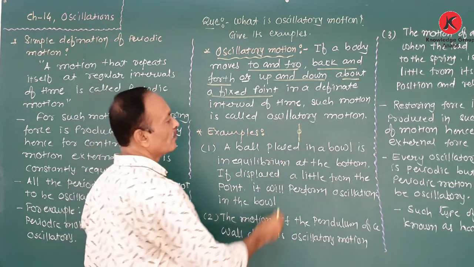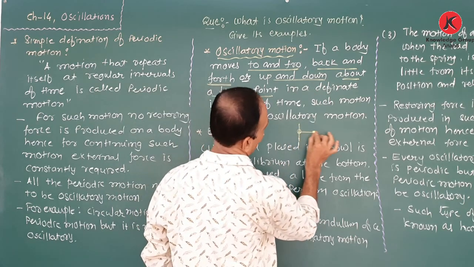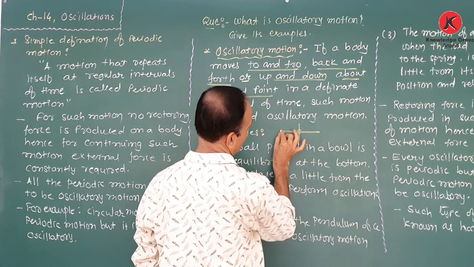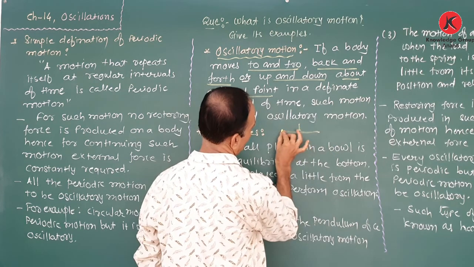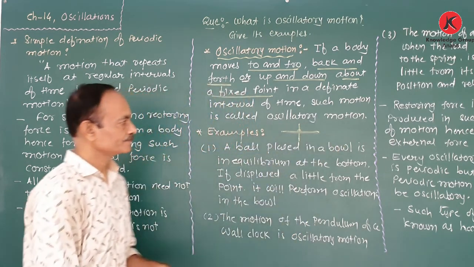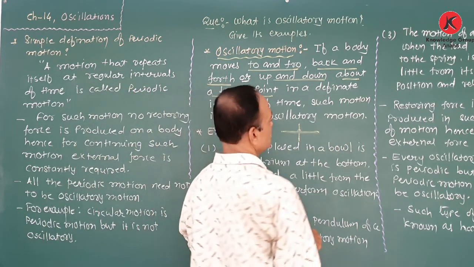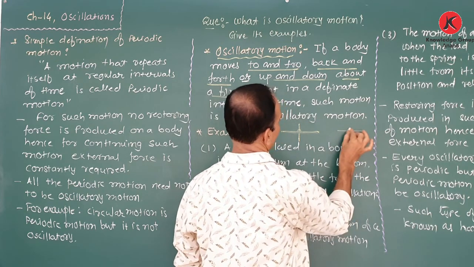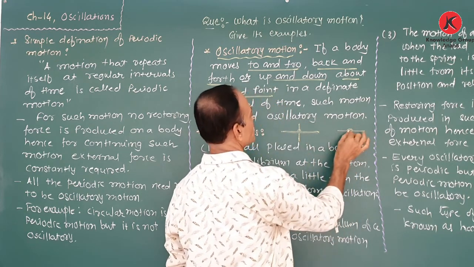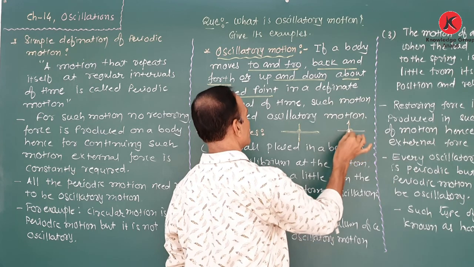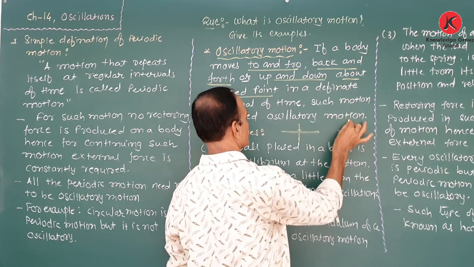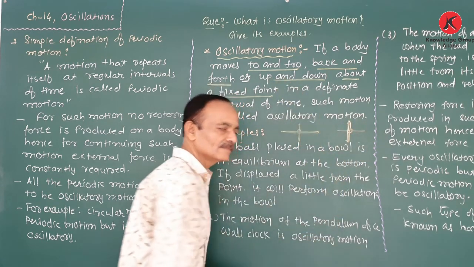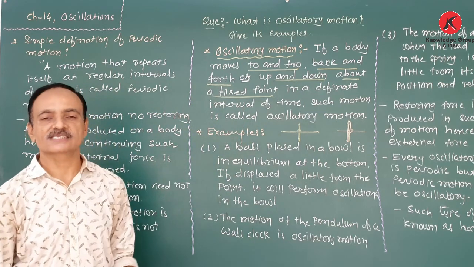This body moves fro and to. Or in other words, if the body is at the equilibrium position or mean position, and moves up and down this way in a definite interval of time, so this motion is known as oscillatory motion.